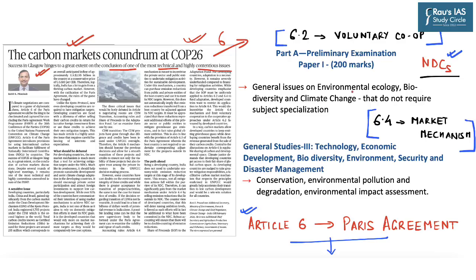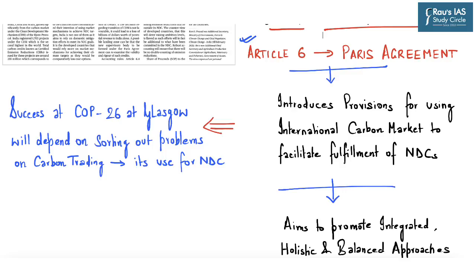In the prelims, a question can be asked under the aspect of general issues on environmental ecology and climate change, and in the mains, a question can be asked under GS Paper 3, particularly with respect to the aspect of environmental pollution and degradation and also environmental impact assessment. Now, we have already discussed Article 6.2 and Article 6.4, as Article 6.4 provides for certain market mechanisms which also lie beyond the nationally determined contribution.